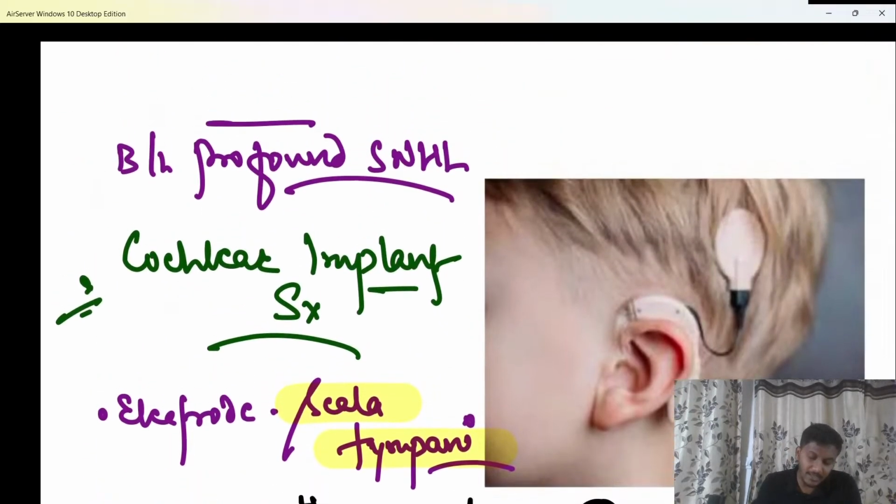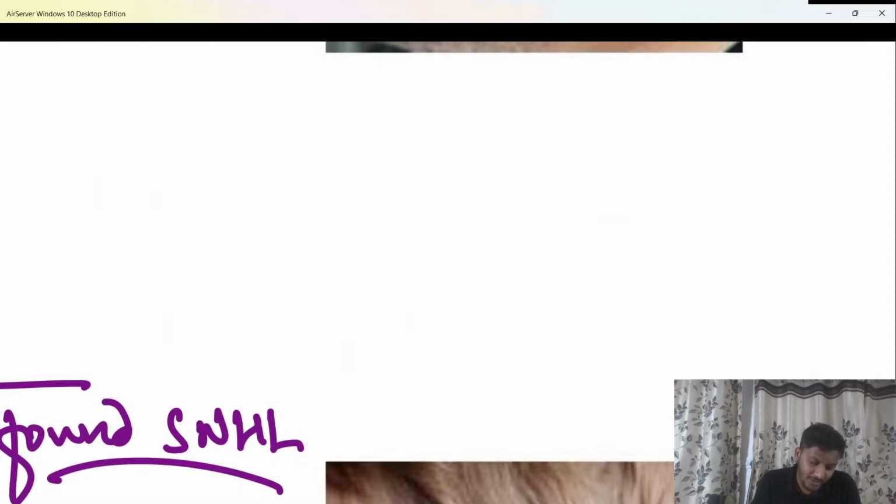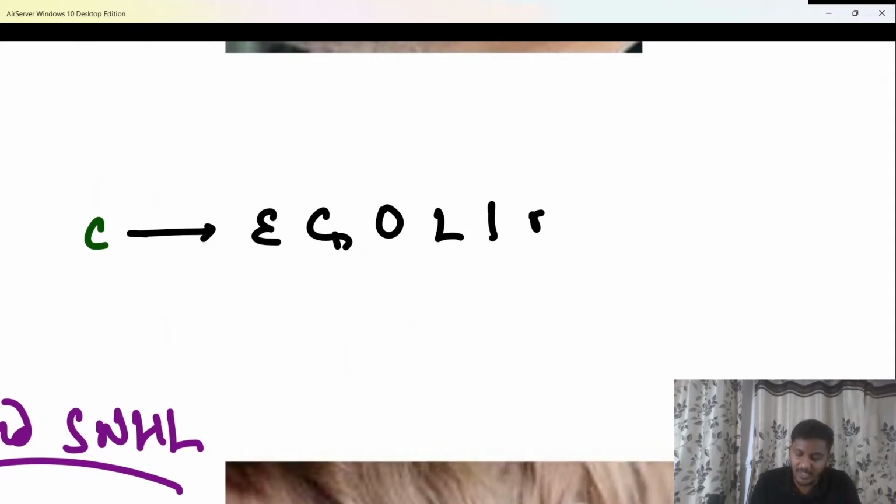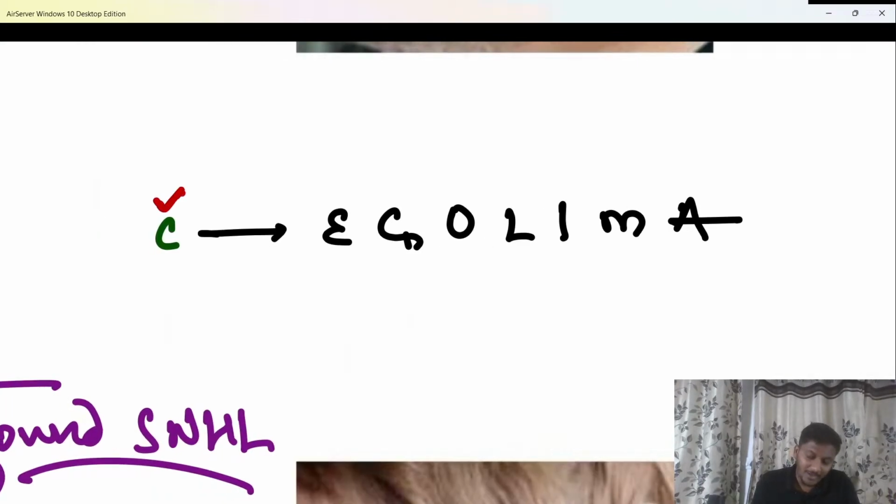Reason, beta, remember this: you are stimulating the cochlea, and then the signal has to be carried further via the auditory pathway. What is the part of our auditory pathway? We know it is E. coli ma. What is E. coli ma? Eighth nerve, cochlear nucleus, superior olivary complex, lateral lemniscus, inferior colliculus, medial geniculate body and auditory cortex. Now you are stimulating the cochlea, that's fine. But if the eighth nerve is damaged, will the signals get carried further? Obviously not. Okay, keep stimulating the cochlea; if the eighth nerve is damaged, the signals will not get carried further.